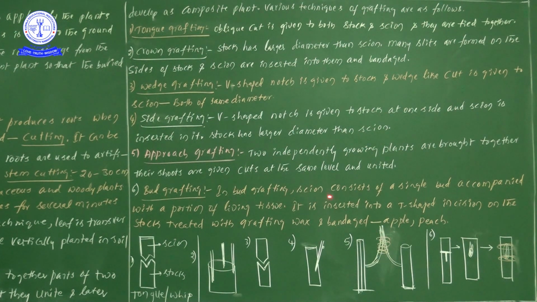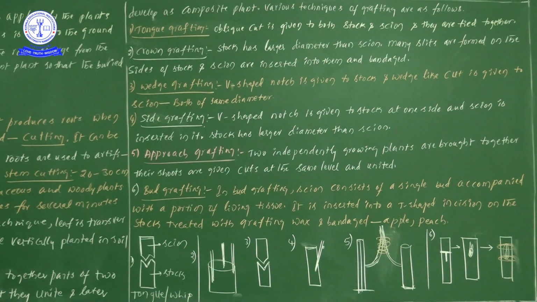In bud grafting, the scion consists of a single bud, which is living tissue. So why are we doing this? In order to obtain different types of fruits, or different types of vegetative propagation.